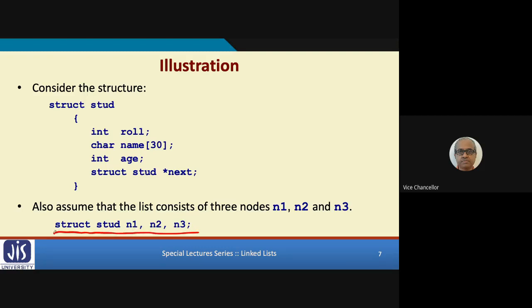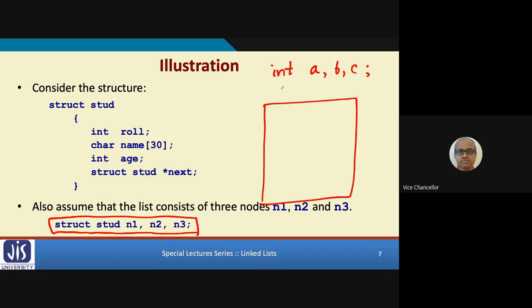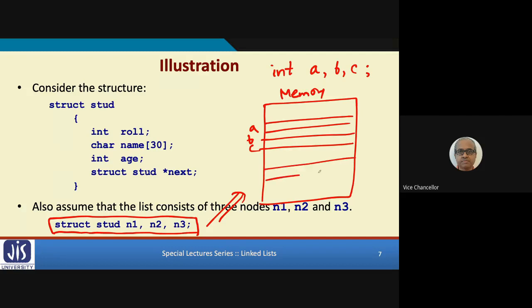Now, one thing you tell me, when you declare three variables, or let's say like integers also, when you write int a, b, c, what happens? Somewhere in memory, later on we'll see where, we allocate space for a, space for b, space for c. Similarly, for this example, somewhere in memory we allocate space for n1, space for n2, space for n3.